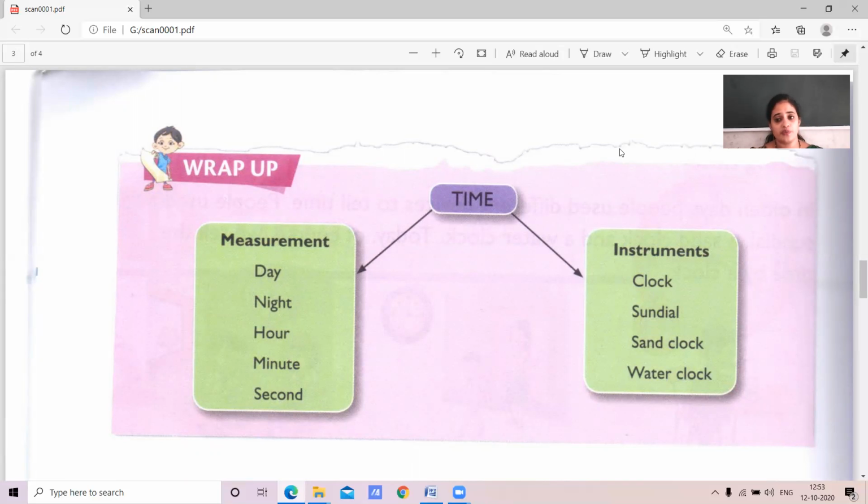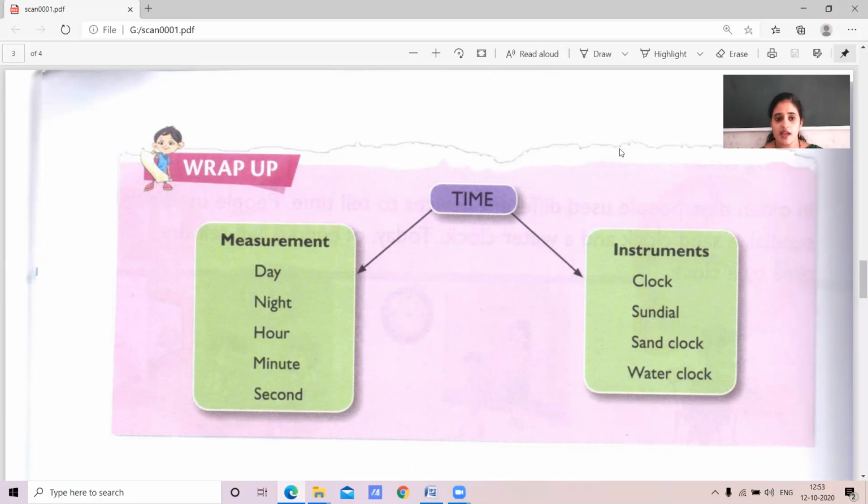Earlier, we used the sundial, sand clock and water clock to tell the time. When generations passed, we developed a new instrument. We call it a clock, which consists of an hour hand, minute hand and seconds hand.